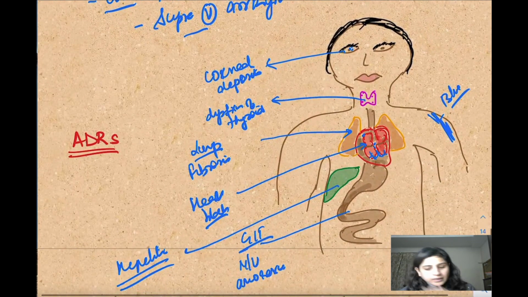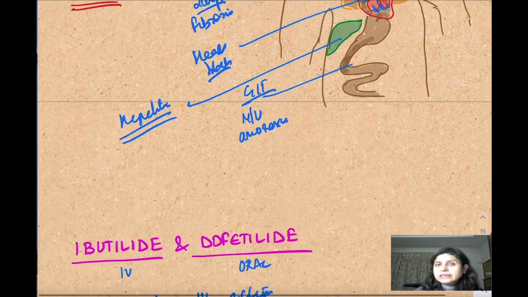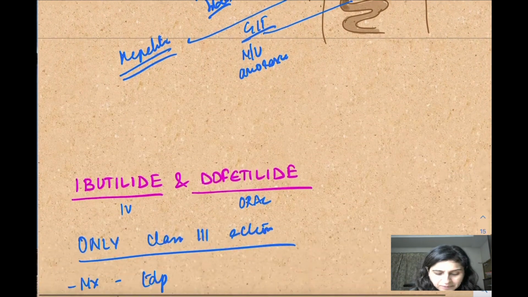So corneal deposits in the eye, dysfunction in the thyroid, fibrosis in the lung, blue pigmentation, problems in the heart, it can cause block, in the GIT it can cause nausea, vomiting etc., it can cause hepatitis. So it can cause a lot of issues, but at the dose at which we use it, it may not be that much of a problem, right?